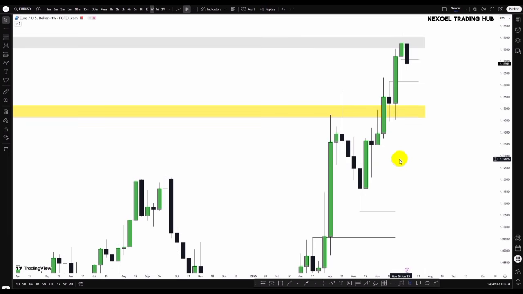Here in EURUSD, last week we anticipated a bearish movement of price to the downside into the weekly bullish fair value gap, which we can clearly see from the weekly time frame, because we saw the mitigation of the weekly bearish fair value gap and bearish order block, and we saw how price respected those zones and closed below the consequent encroachment of both zones. So we anticipated that bearish movement back into this liquidity, which is the weekly bullish fair value gap zone.